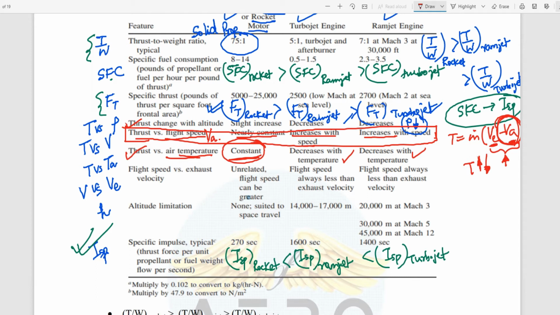Now sometimes they might confuse you by asking in this way, like first increases then decreases, or first decreases then increases, right? They might also confuse you in that way. Please know the statement of how temperature depends on change in altitude.